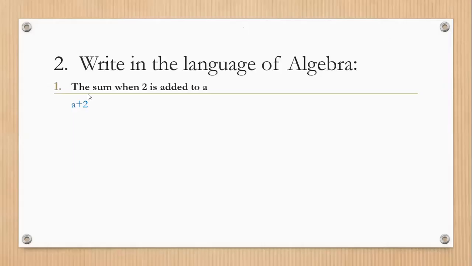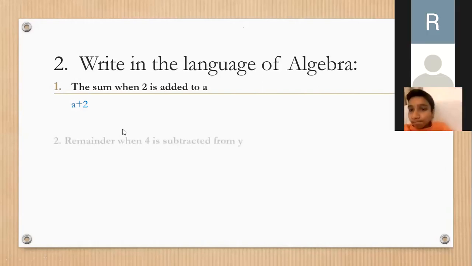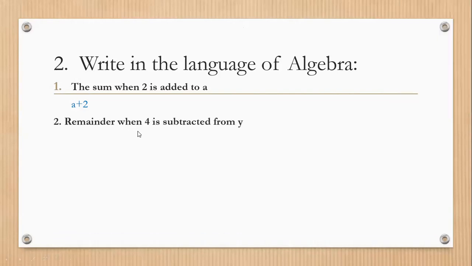Now, my dear student, next is: remainder when 4 is subtracted from y. How can we write the answer?